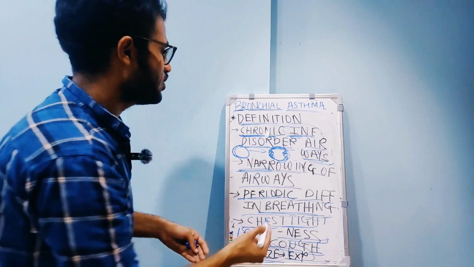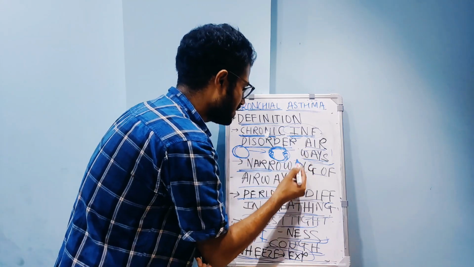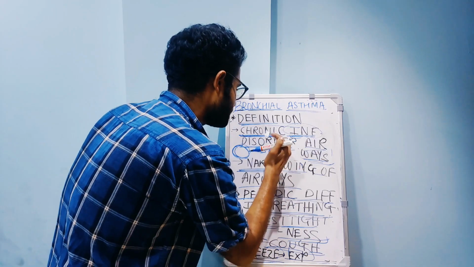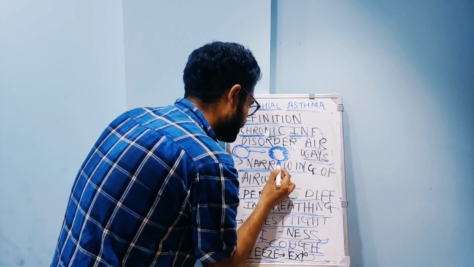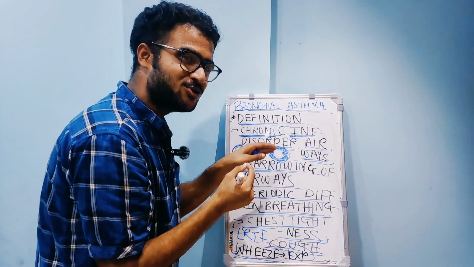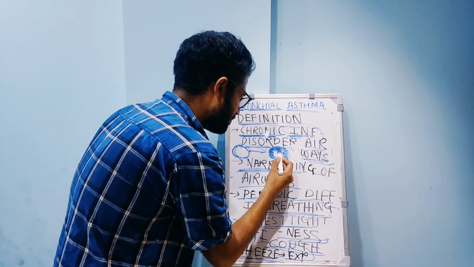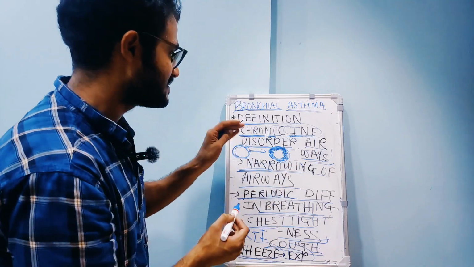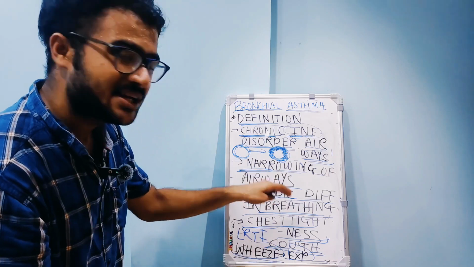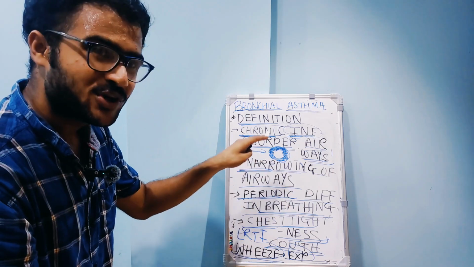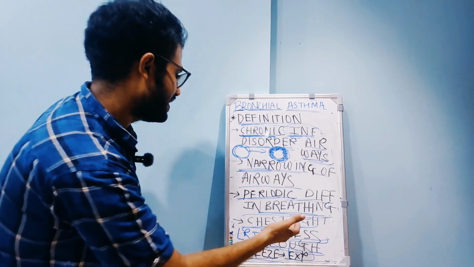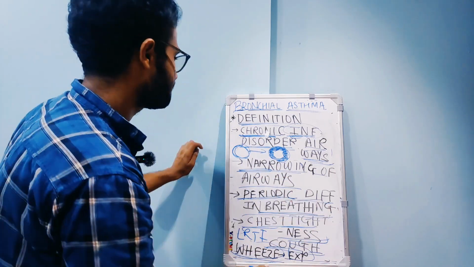It leads to narrowing of the airways. There is narrowing of the lumen. See, this is the normal lumen, and after bronchial asthma there is narrowing of the lumen. So passage of air is reduced. During acute attacks, during exacerbation, the air gets trapped inside, and there is periodic difficulty in breathing.